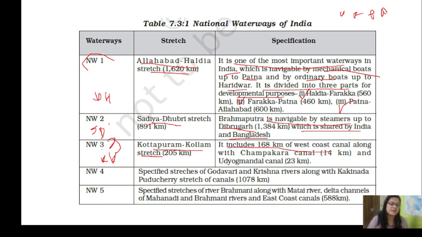It includes 168 km of West Coast Canal, with Champakara Canal 14 km and Udyogmandal Canal 23 km. Then national waterway 4: specified stretches of the Godavari and Krishna rivers along with Kakinada Puducherry stretches of canal, basically in South India again. Specified stretches of river Brahmani along with Matai river, delta channel of Mahanadi and Brahmani rivers, East Coast Canal 588 km.